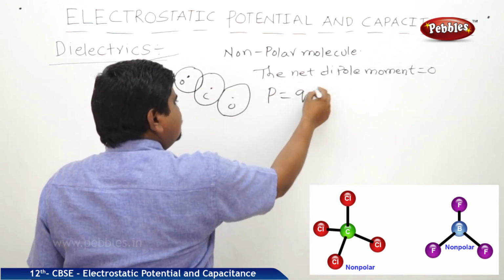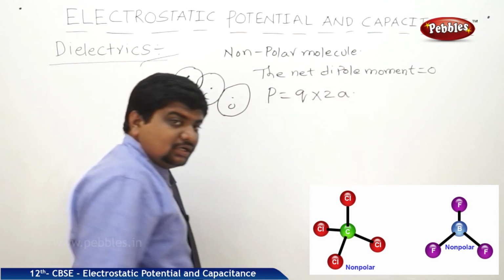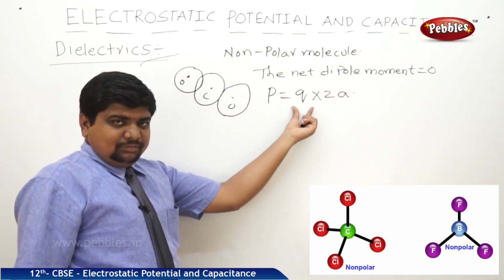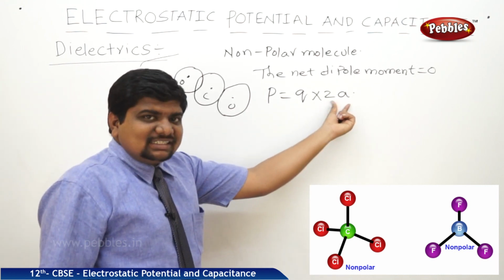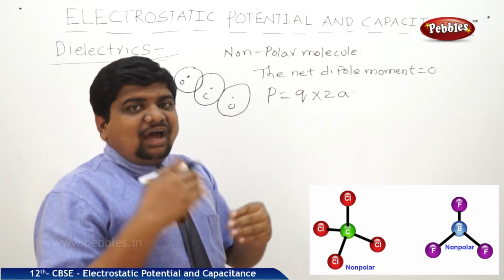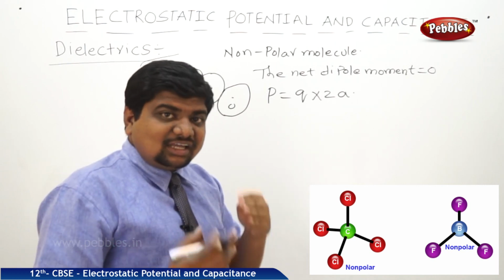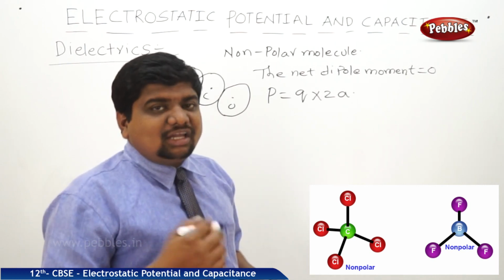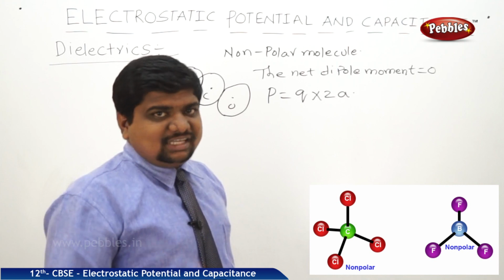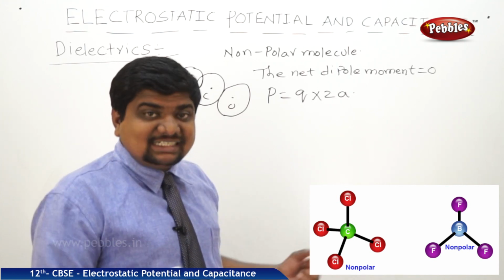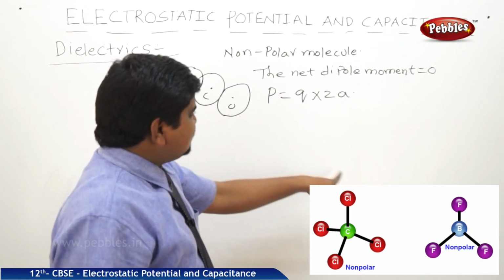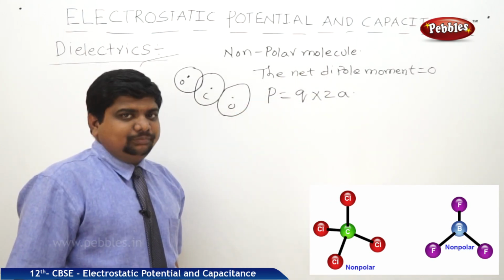Dipole moment is equal to Q into 2a. Of course, charges exist: plus charges exist, negative charge also exists. But see the distance. The centers of these two charge carriers coincide with each other, so it almost forms a concentric circle. There is no gap between the two different charges, because the centers coincide. That's why the net dipole moment is 0.